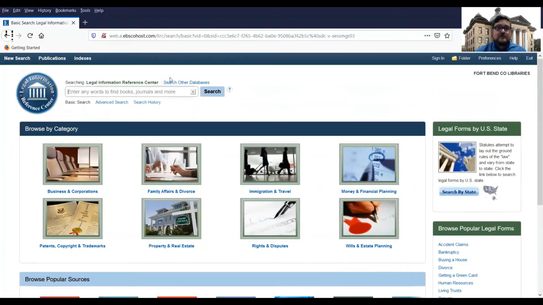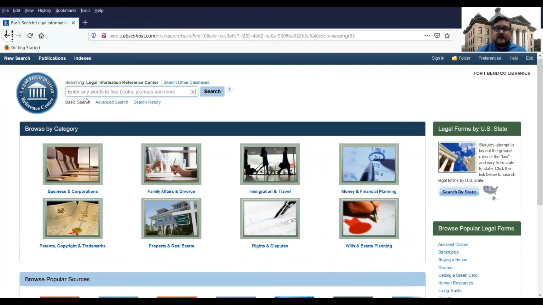You can do a couple different things. One, you can search for the title of the book. You can search for the title of the form that you're looking for. Maybe you looked in the Quicken Legal Will Book and found a will that you wanted to use. All you have to do is type in the name of that form. You can also browse by subject, so maybe wills and estate planning, family affairs and divorce, whatever you're looking for.